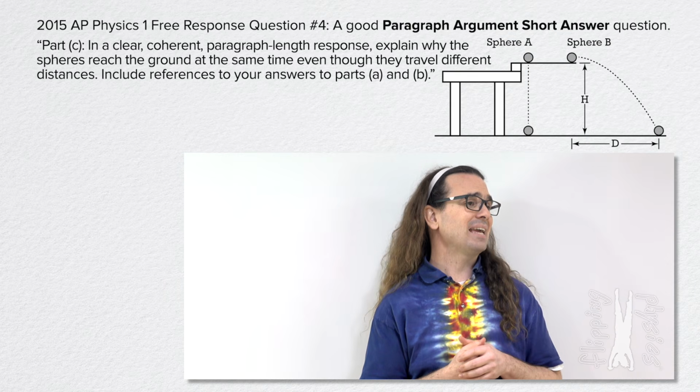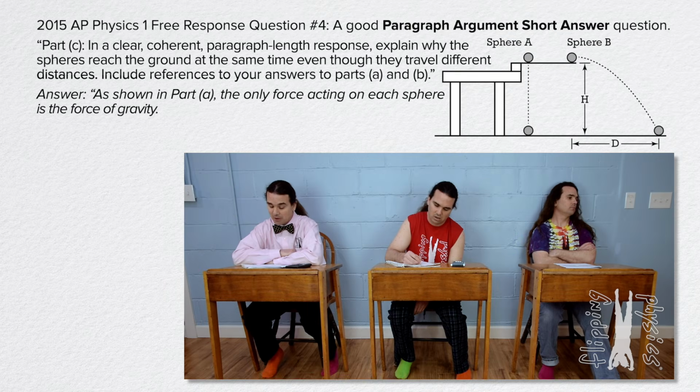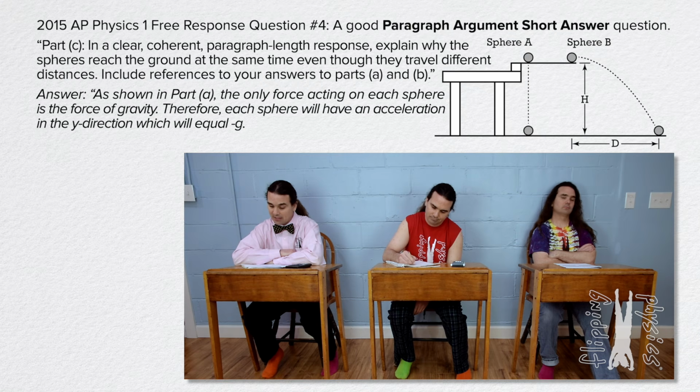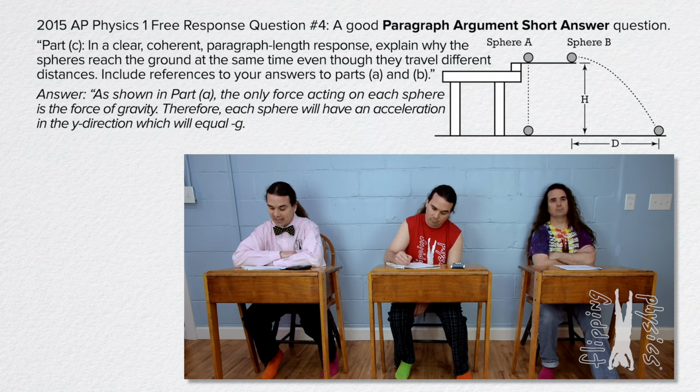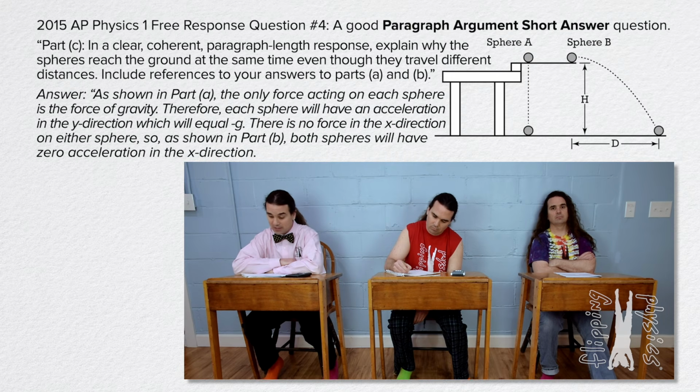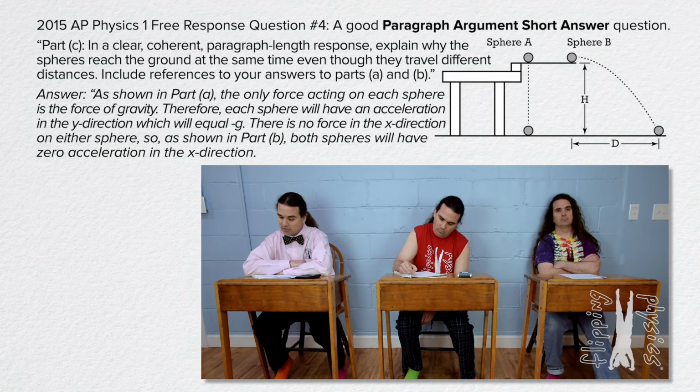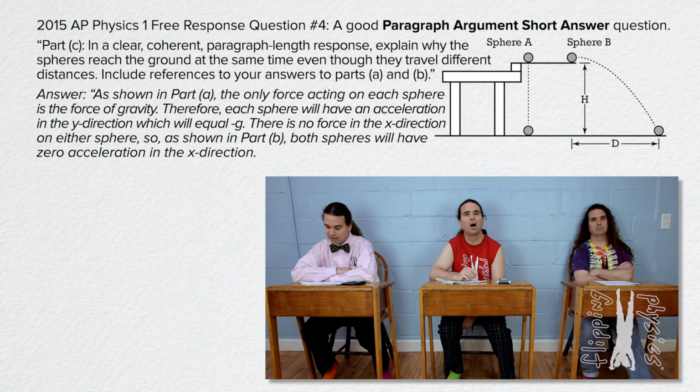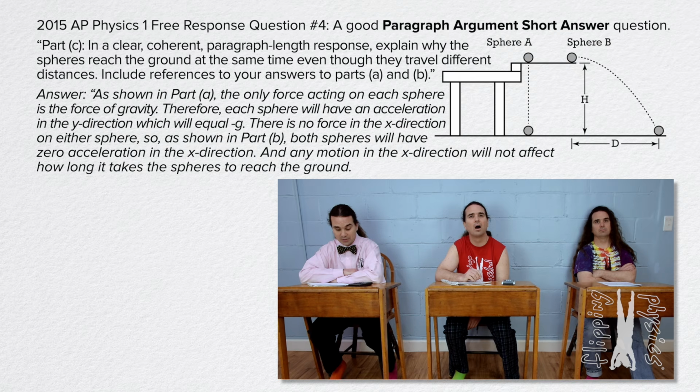Please read my answer to Part C. As shown in Part A, the only force acting on each sphere is the force of gravity. Therefore, each sphere will have an acceleration in the y direction which will equal negative g. There is no force in the x direction on either sphere, so, as shown in Part B, both spheres will have zero acceleration in the x direction, and any motion in the x direction will not affect how long it takes the spheres to reach the ground.